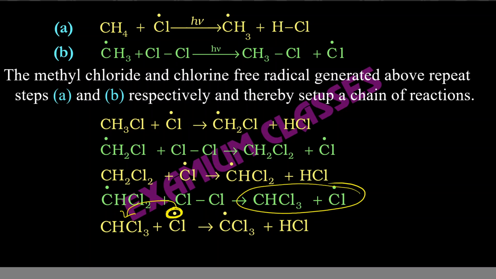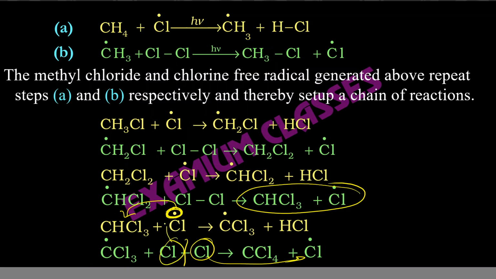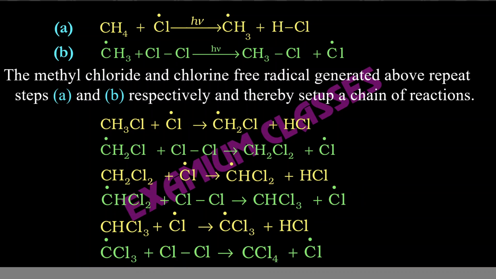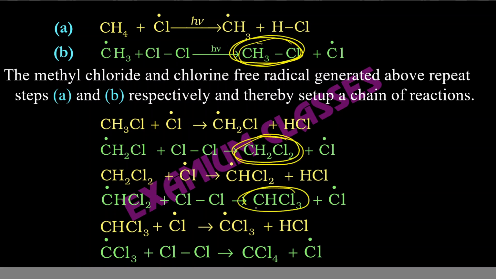We got this one. Now this one will again react with chlorine. So chlorine, here division will take place. This part will give you chlorine free radical. This part will combine, will give you CCl4. That is the last part. After that, you don't have any hydrogen here to be replaced. Till now you had hydrogen to be replaced from the compound to be produced. But now here you don't have any hydrogen to be replaced. So here you had hydrogen, here you had hydrogen, here you had hydrogen, but now all hydrogens have been replaced by chlorine.